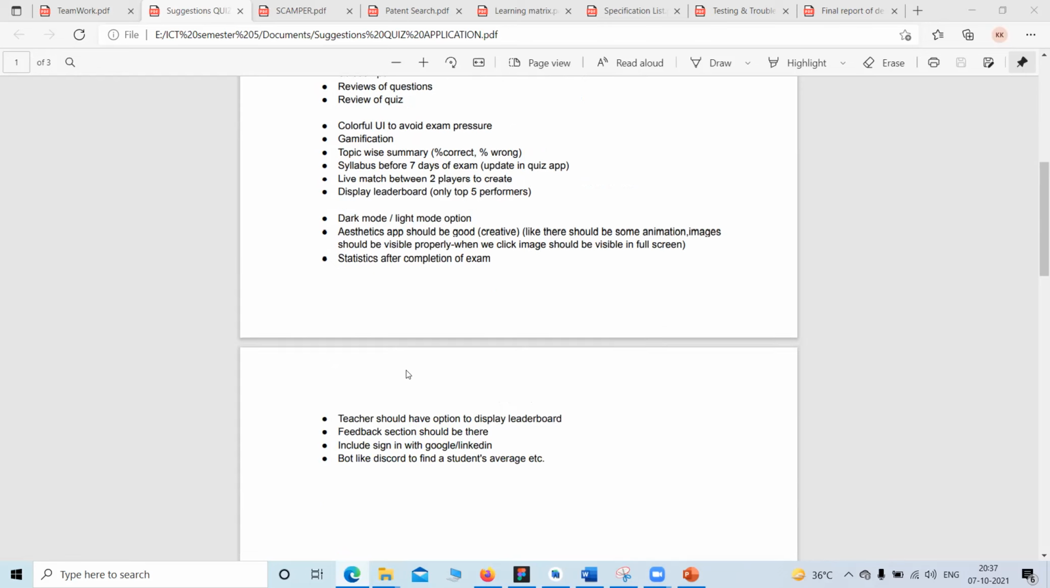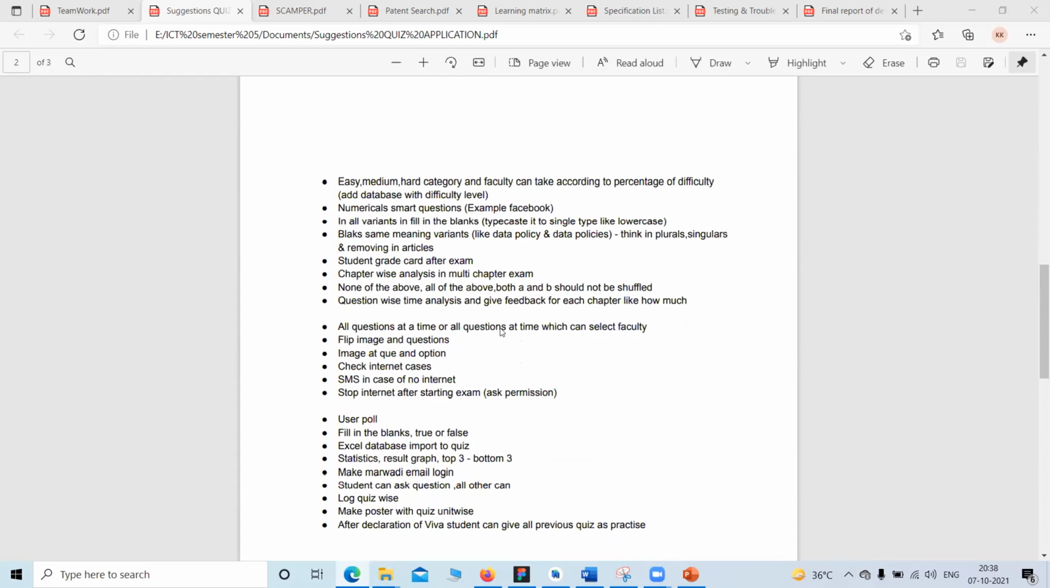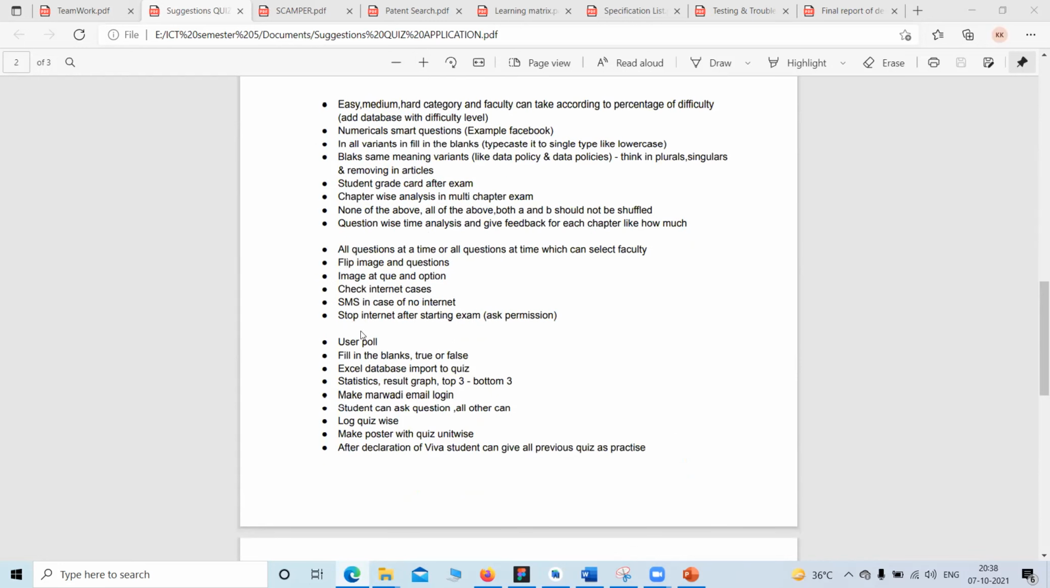Question-wise summary, dark mode and light mode. The teacher should have the option to display the leaderboard, and a feedback section should be there to say how the exam was and how much you understood the topic and all the things. Okay. So now these are some of the suggestions made by our faculty members: user polling, fill in the blanks or true or false should also be included along with the quiz options. Statistics, Marwadi email and login. This is a part of authentication.